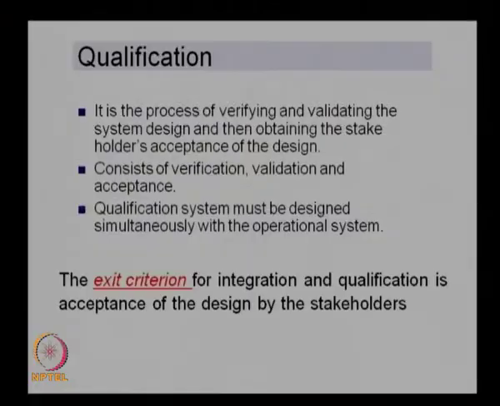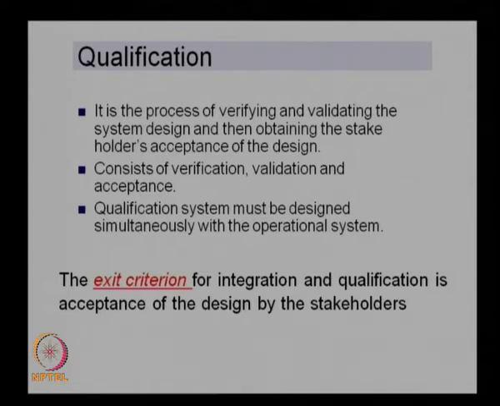So we need to develop the procedure, identify the resources, and identify the schedules along with the design of the system, and this needs to be used when we do the validation, verification or acceptance. So the design of the qualification system needs to be done at the beginning of the design, or as we design the system. And the exit criterion for integration and qualification is acceptance of the design by the stakeholders. So that is the exit criterion.